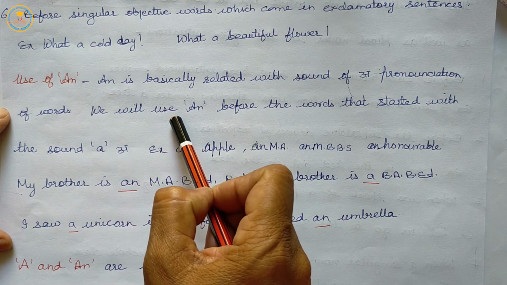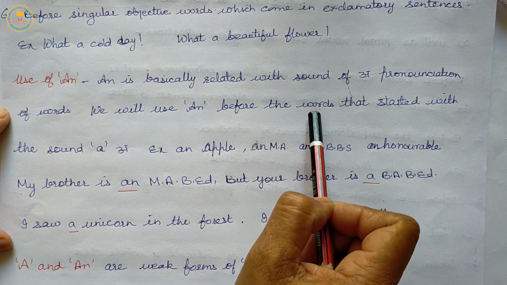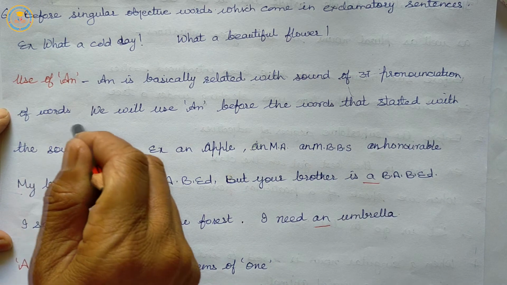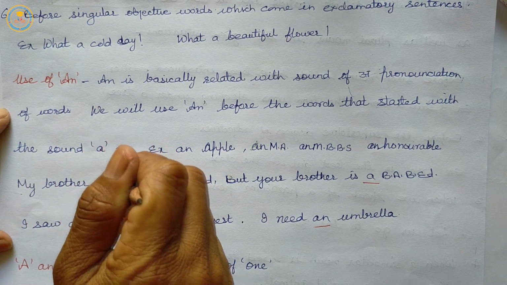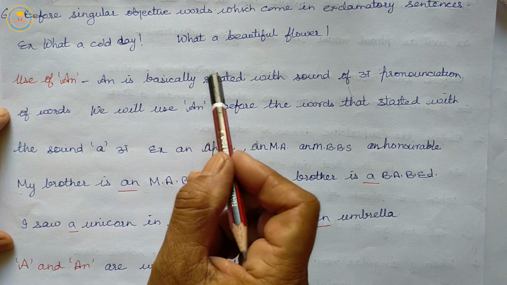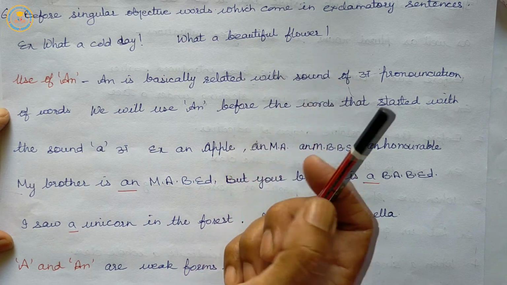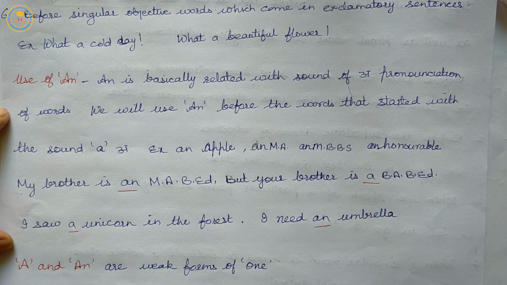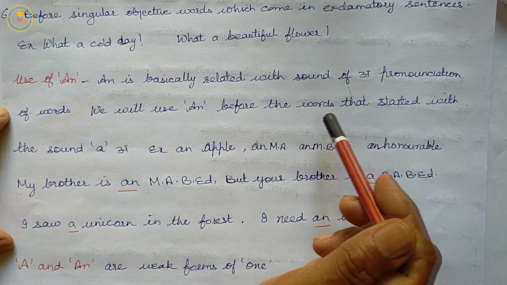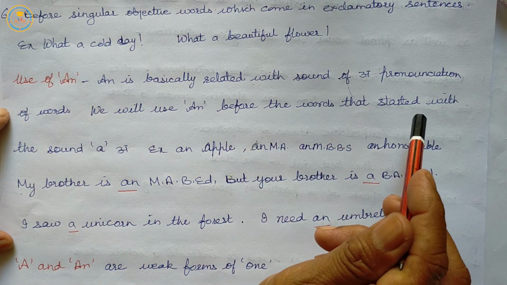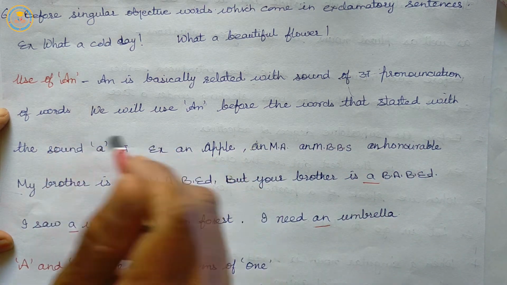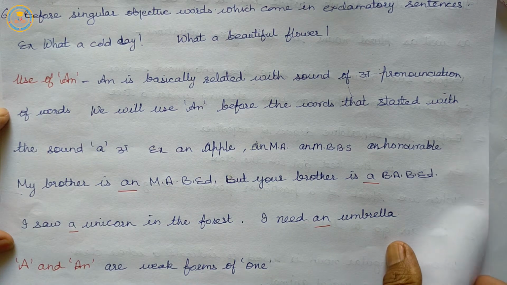We will use an before the words that start with the sound a, whether these are vowels A, E, I, O, U. If these vowels sound like a, then we will use an.